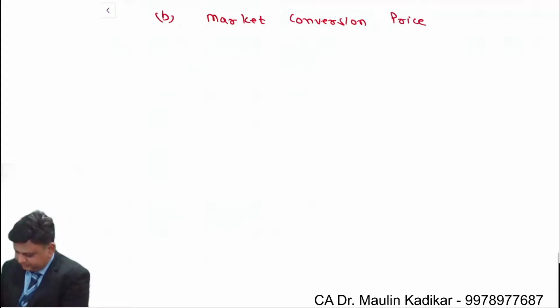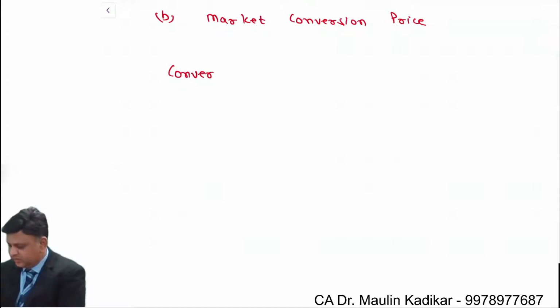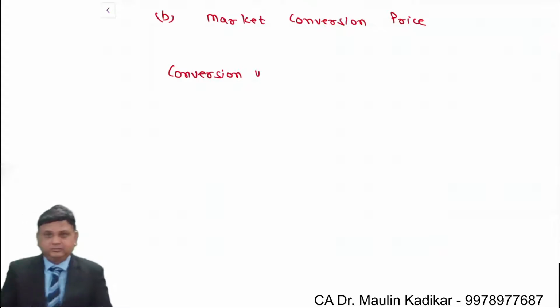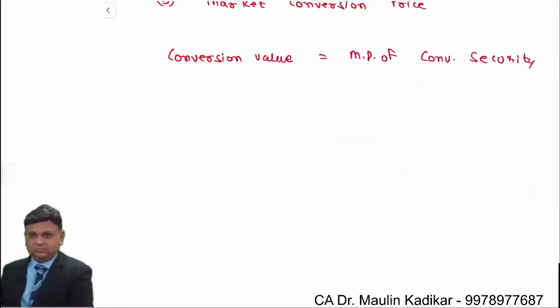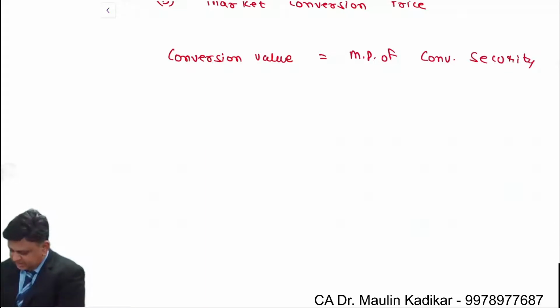So conversion value is equal to market price of convertible security. So we understand that the market price of the share into conversion ratio is equal to the market price of the convertible security, that is 900.